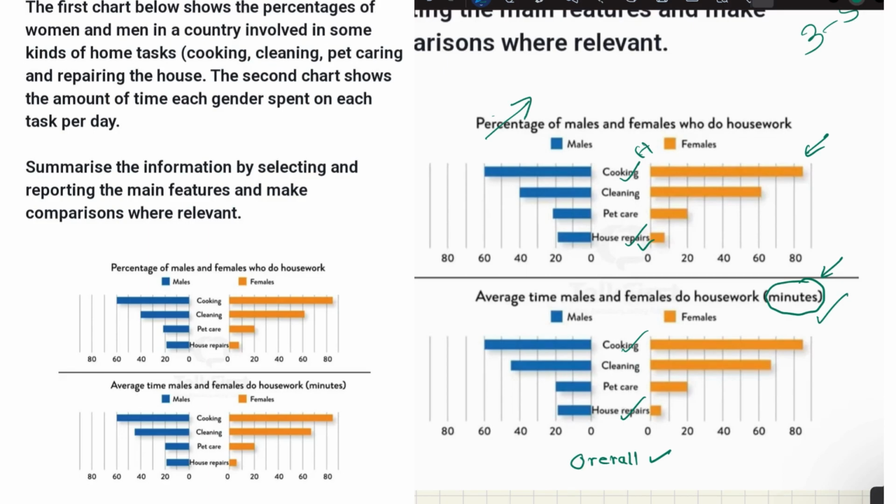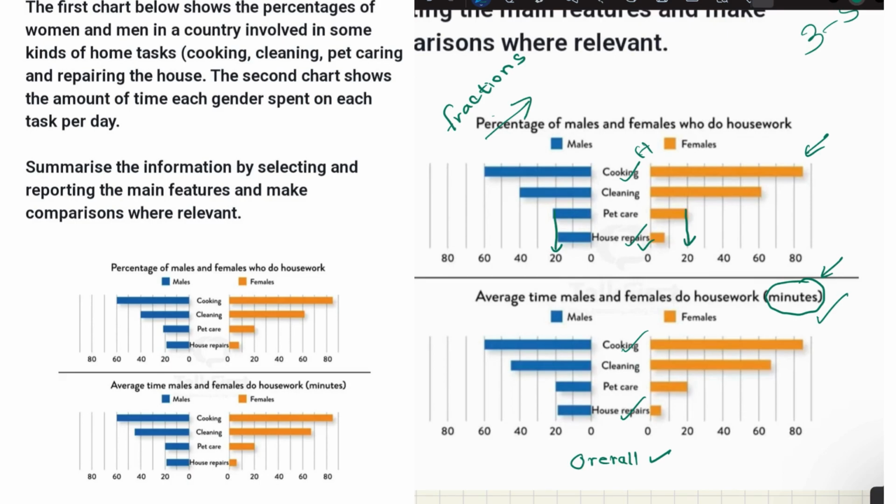For example, by looking at this first bar graph, you can see the values are given in terms of proportions or percentage. Then you can use fractions in your body passage. Don't write only using numbers. For example, let's say you are going to write about pet care, where females and males see similar values. You can write 20%, 1/5. Likewise, try to vary your sentence structures as well.